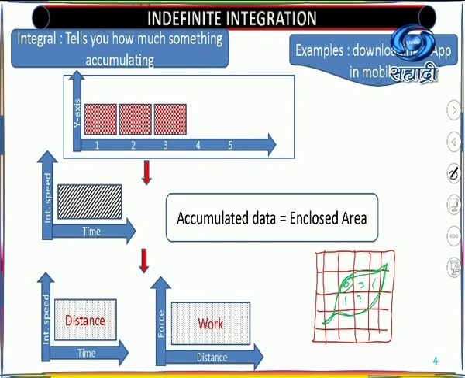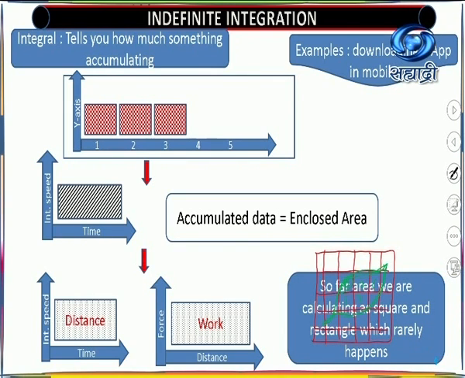You know the formula for a rectangle, you know the formula for a square, and you are able to calculate the area. But now if the internet speed is not proper, what will happen? For area, if it is a square or a rectangle, you are able to calculate it nicely. But it does not happen every time. Do you know that your internet speed changes every time? The force you apply changes every time. So you are not able to get the square every time. It happens only if the speed is constant.